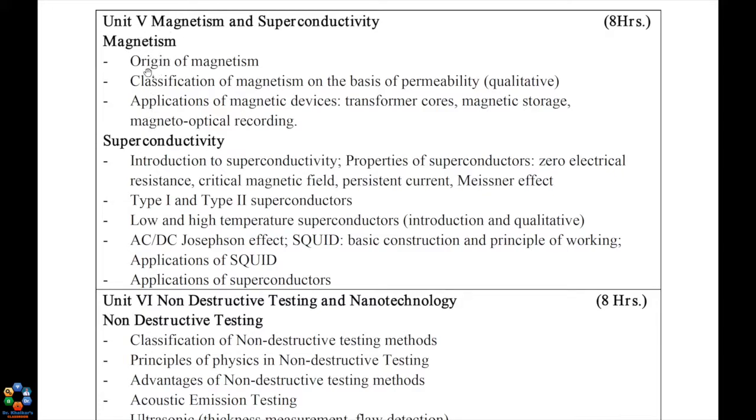In magnetism, what is the origin of magnetism, the classification of magnetism on the basis of permeability, and what are the applications of magnetic devices like in transformer cores, magnetic storage, magneto-optical recording, etc. you will study under the topic of magnetism. Next topic in this unit is superconductivity.